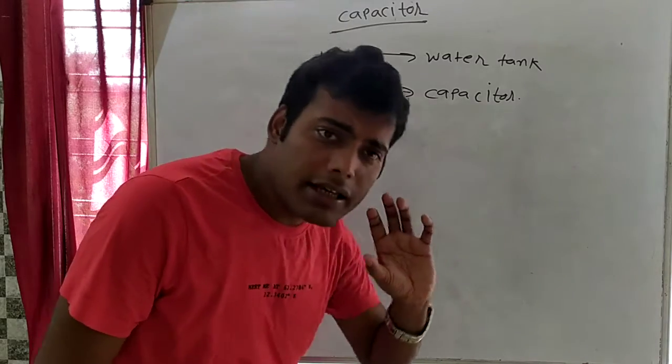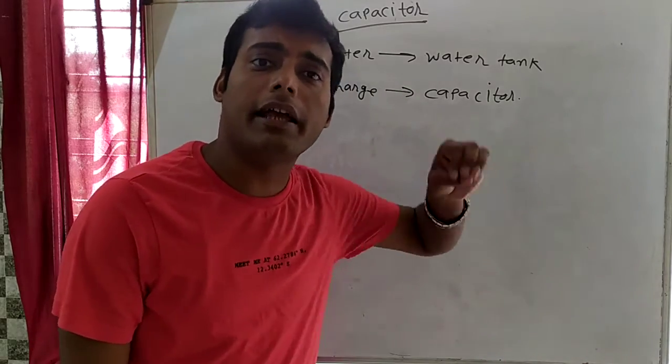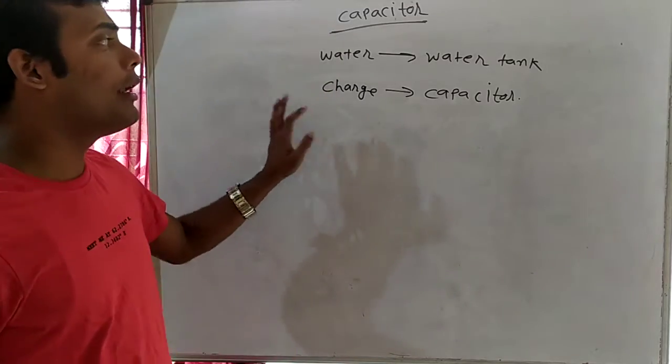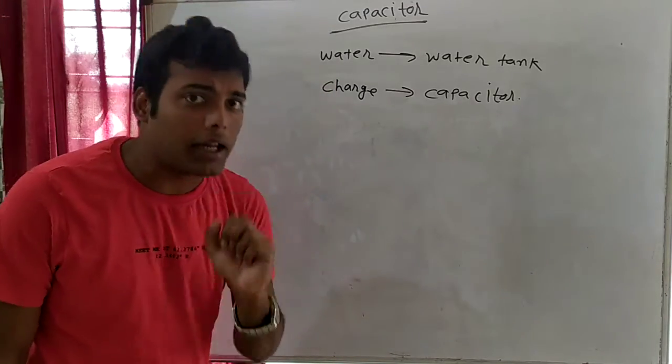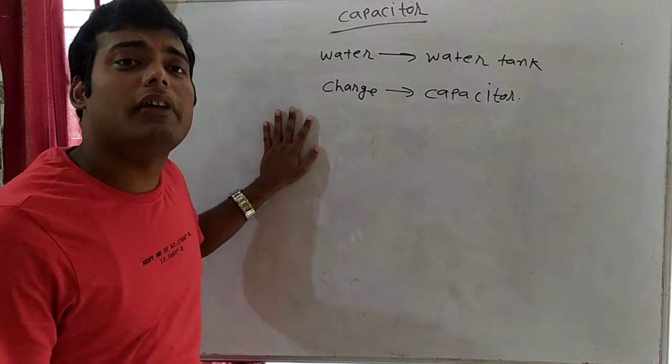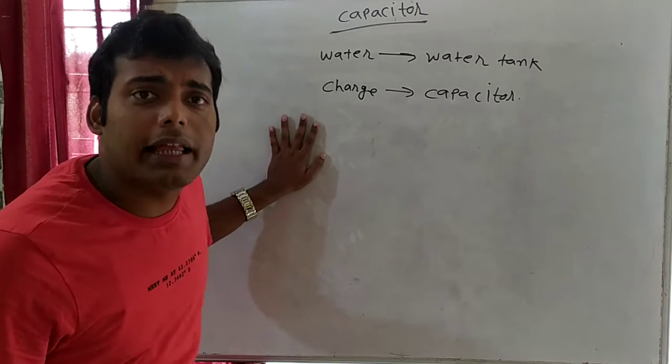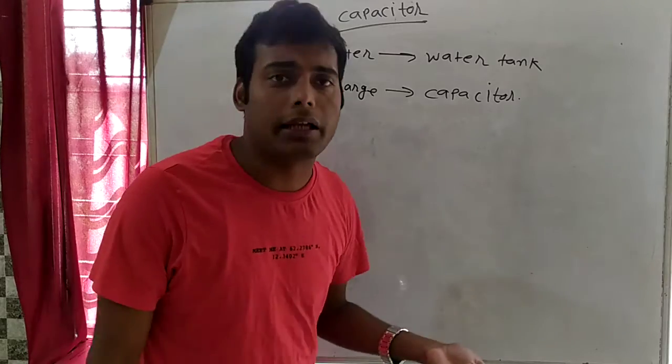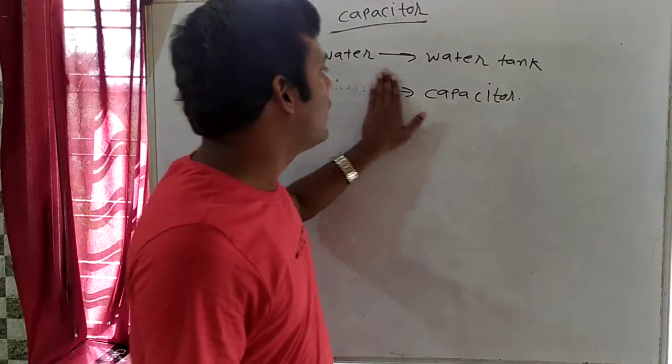तो कैपेसिटर इज सिंपली डिवाइस जिसमें हम क्या करेंगे, चार्ज को स्टोर करेंगे. We will store the charge, मतलब चार्ज को कलेक्ट करके रखेंगे. Now what this charge will give us? This charge will give us current. From the capacitor what we will get? We will get current, right?